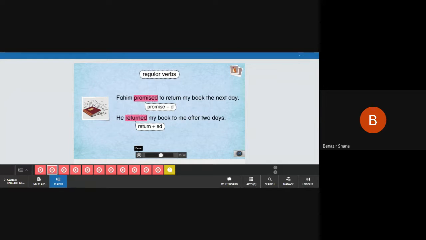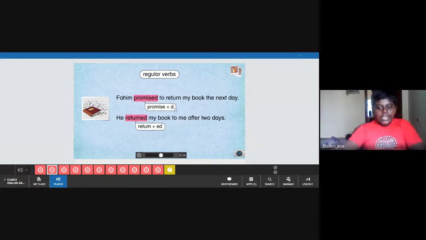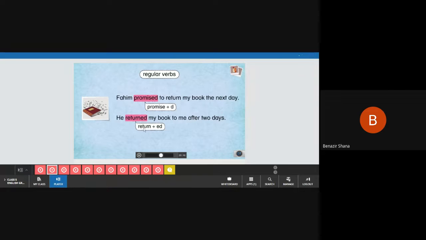These are regular verbs. I hope everyone is clear. Dishon, what is the letter we will add to the past tense? For the things that happen already, we use past tense, right? See here, Dishon, what is the letter we are using with the main verb? We are adding D. So for some words, it may be ED, right, Dishon? Yes. I hope everyone is clear with this.